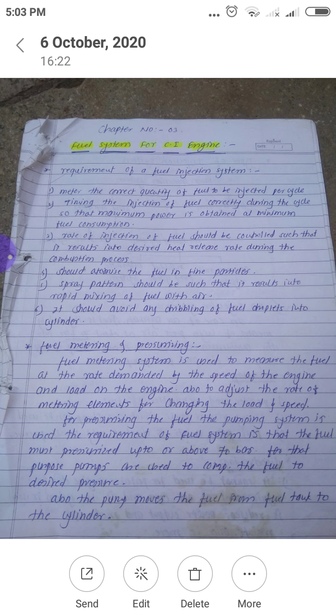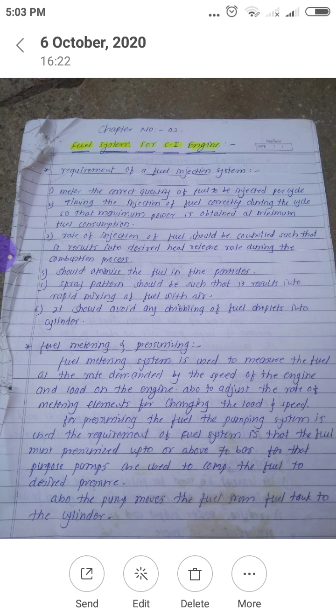Now we know the working of compression ignition engine, that is CI engine. During the suction stroke, the inlet valve opens, the piston moves from TDC to BDC, and only air is sucked inside the engine cylinder. Next stroke, that is compression stroke. During the compression stroke, inlet and outlet valves are both closed and the piston moves from BDC to TDC, that is, compression of that air takes place.